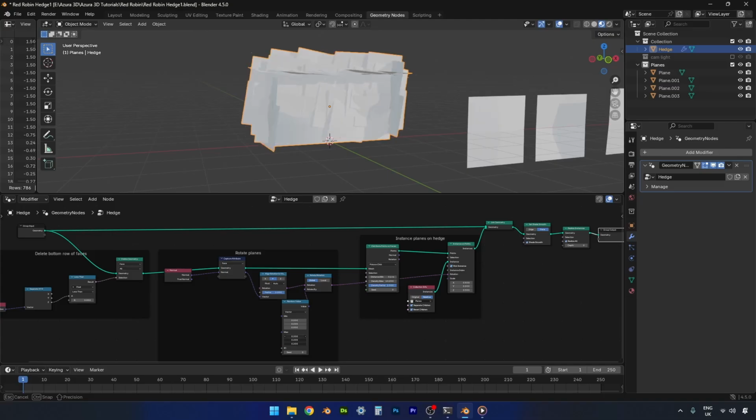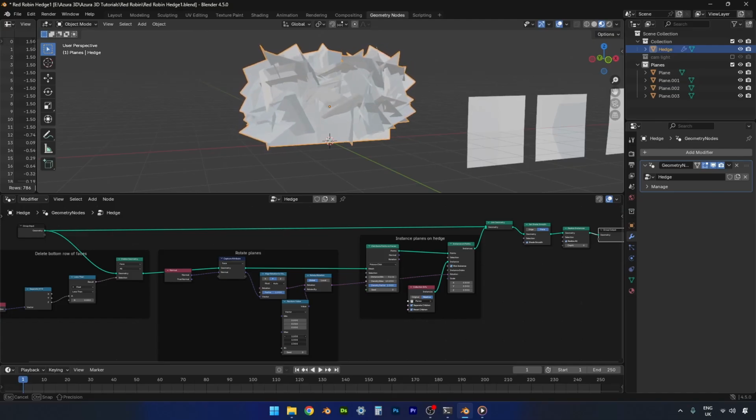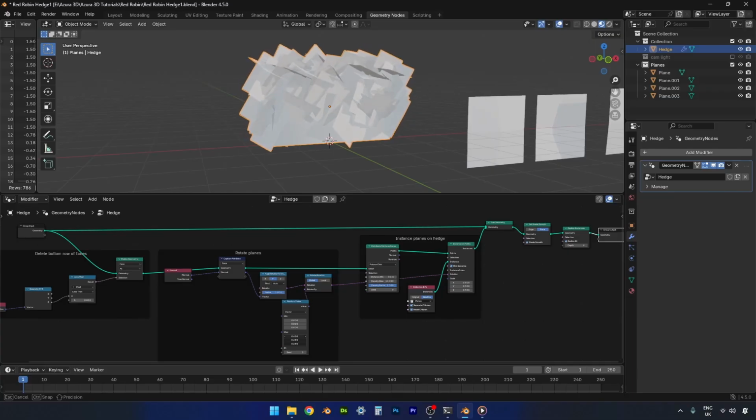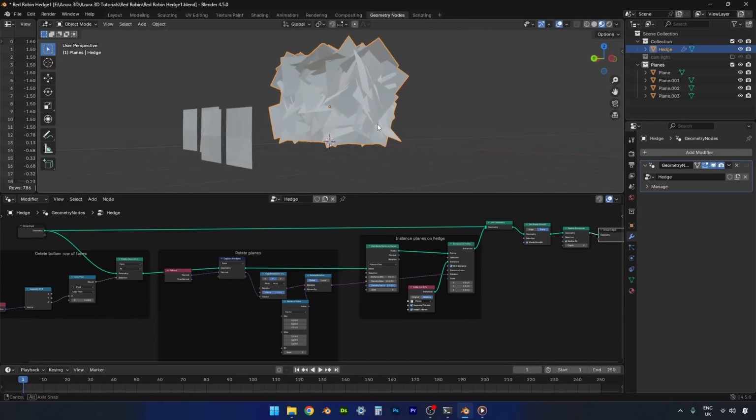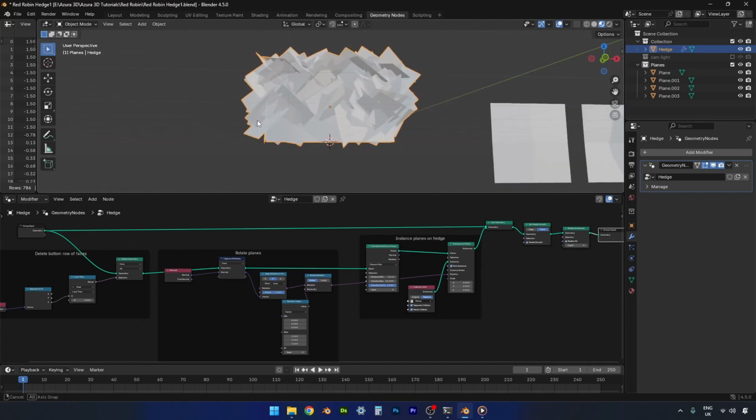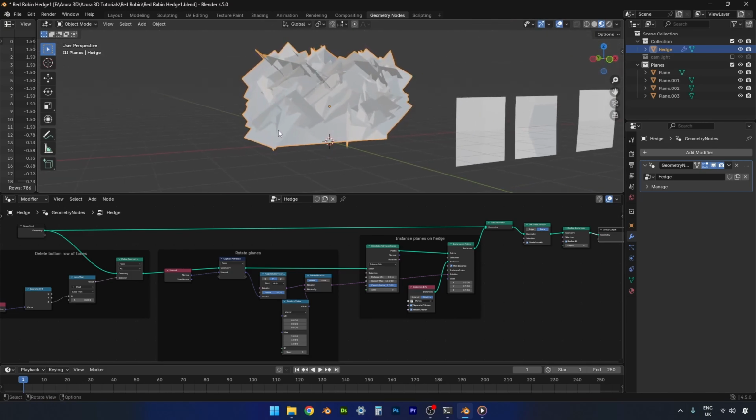You can hold shift as you're adjusting it for more control. And just try and get something that you like. I think something like that for the rotation. That is a hedge that definitely needs cutting though.